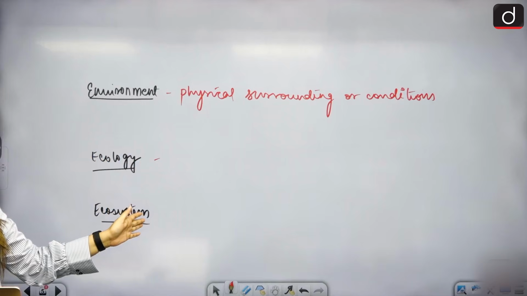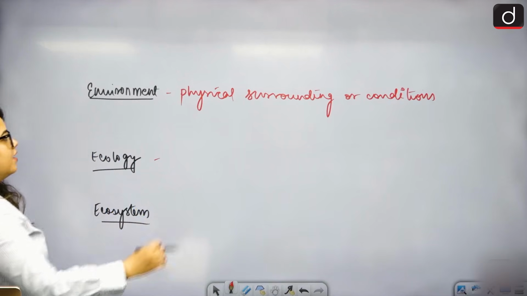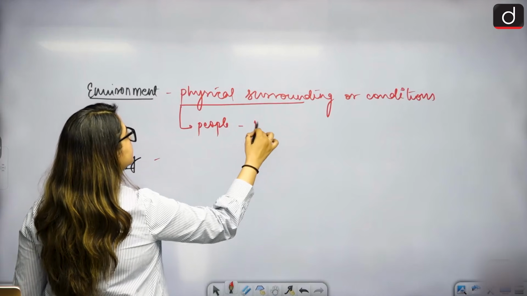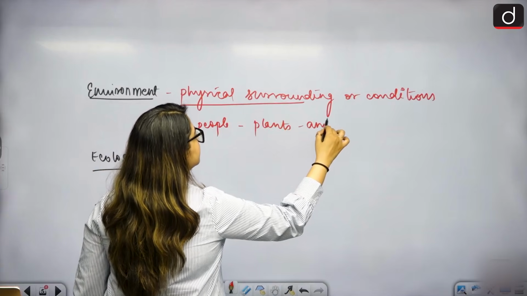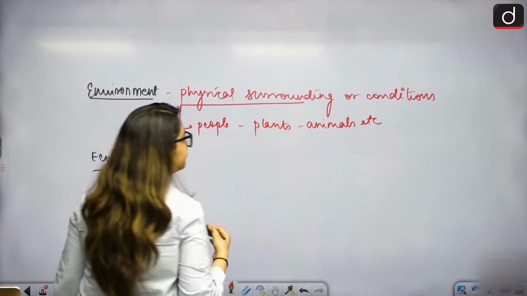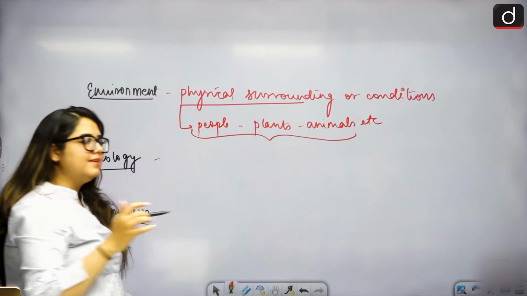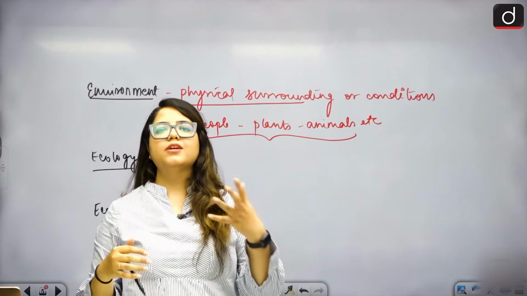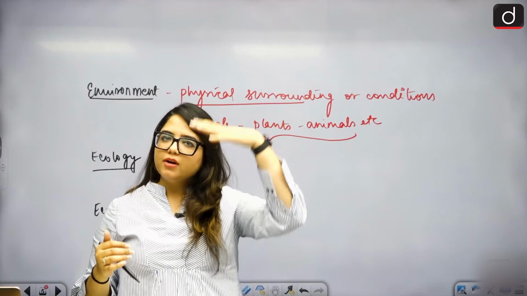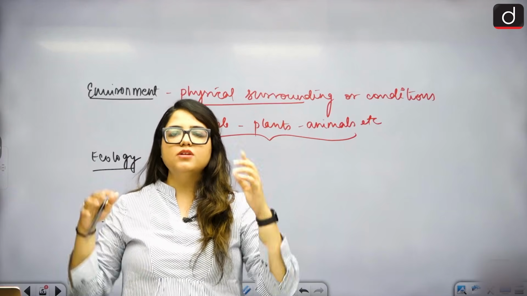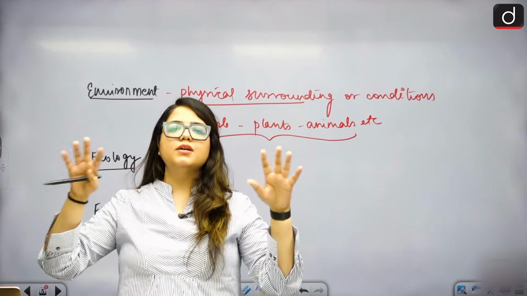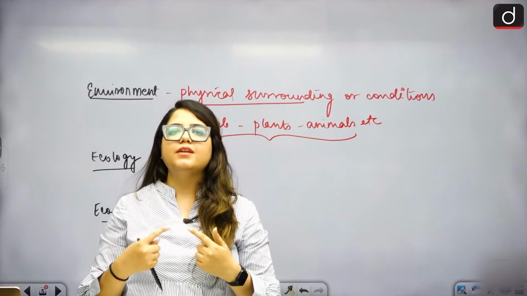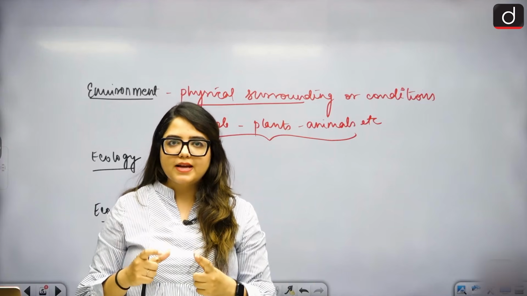When we talk about ecology, what do we say? Everybody is included here, right? People, plants, animals, etc. All of them are interacting with each other. Are we interacting with our environment? You're sitting in a room, you're looking at something because there is light, so you are interacting with the light. Because you're sitting on the bed, you're interacting with the bed. Because you're sitting on a table or chair, you're interacting with it, right? There is interaction between the environment and the individual.